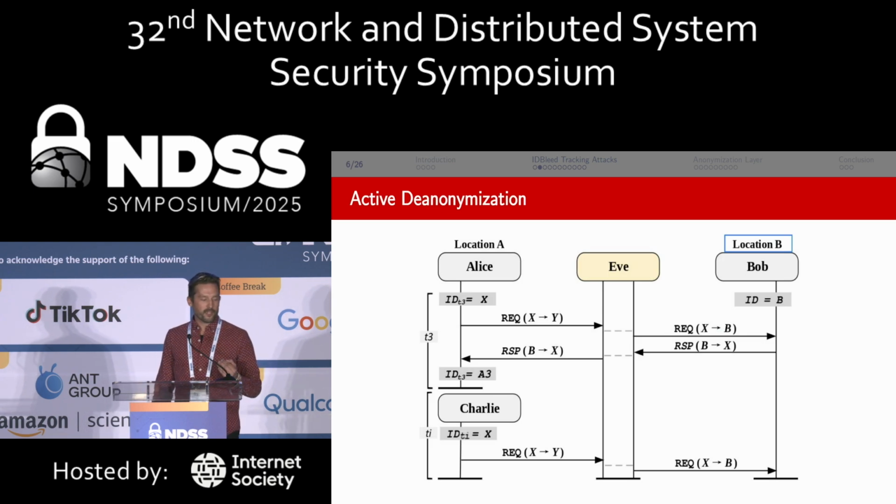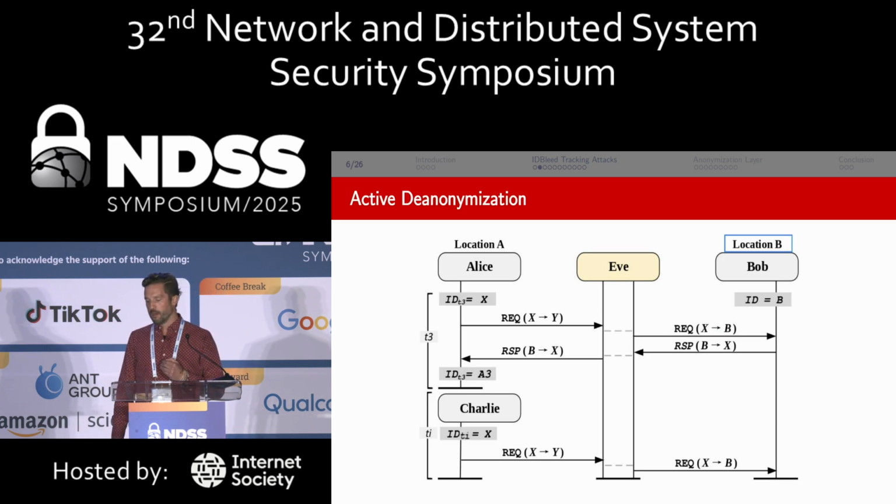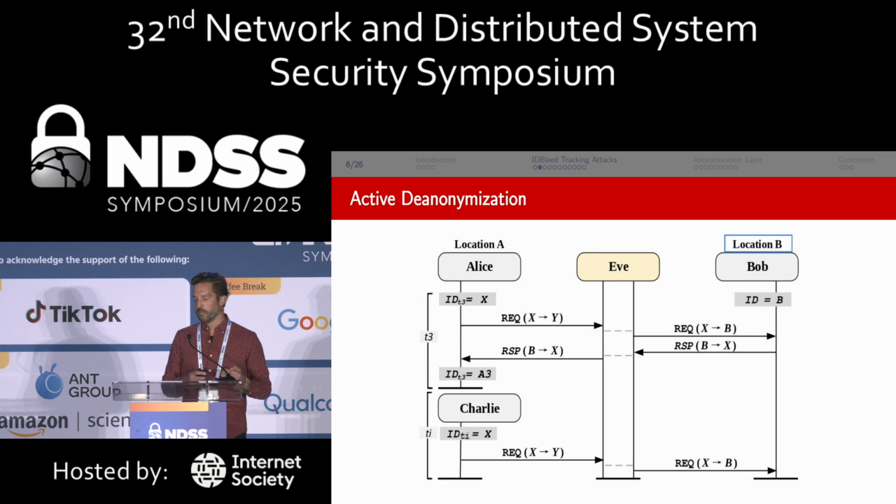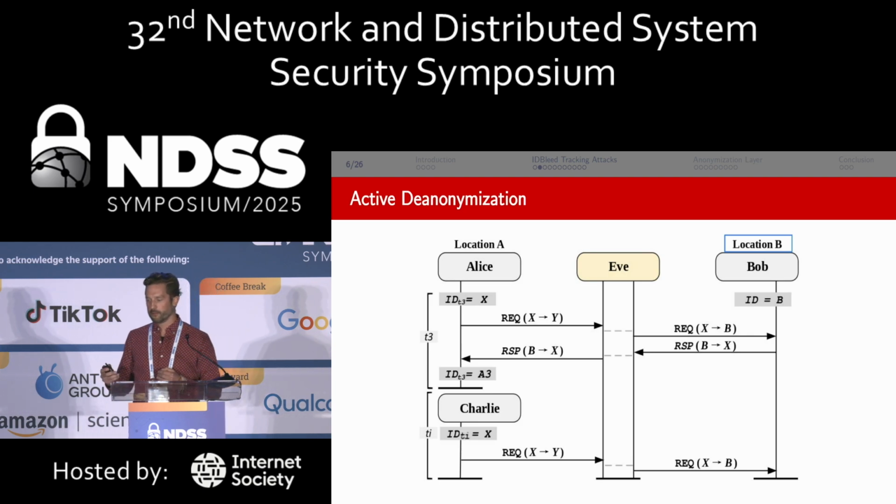So then at a time TI, we introduce Charlie, making again a similar request, and not seeing that response back from Bob. So from this, we can infer that Alice was indeed at location A, and sometime later, for any of the identifiers that we're able to capture, Alice is not at that particular location A.